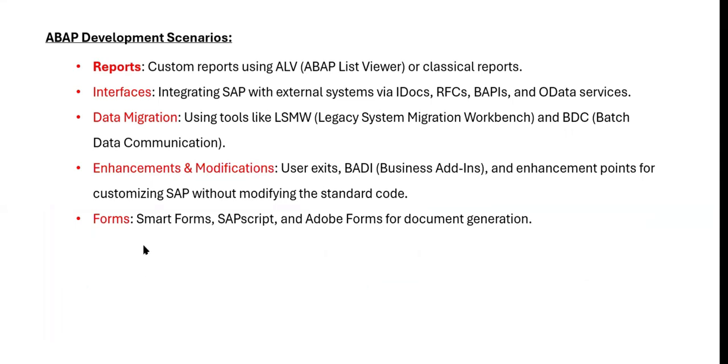These are all minimal things. Whenever you say enhancement, first you need to find out the location where we have to write the logic. Finding the location is the new concept. Once the location is identified, writing the logic is the same. Whatever things you perform in the report, the same you can perform here. For enhancement, only finding the location is the task, because SAP has not given all the locations. You can't go and write code wherever you want. They have given specific locations, and we have to write only there. You need to identify that location. That is our target. This is a demo, and this recording video they will share with you.